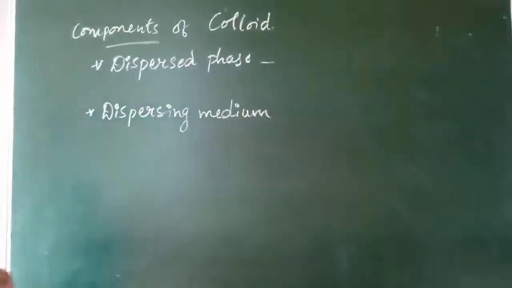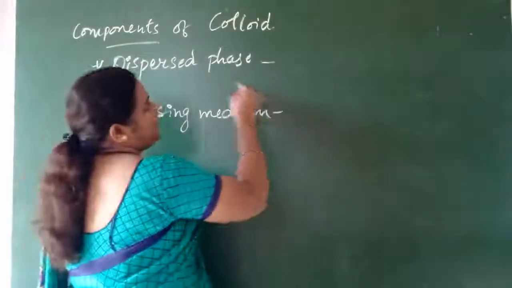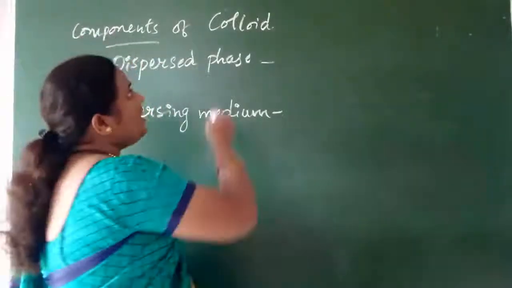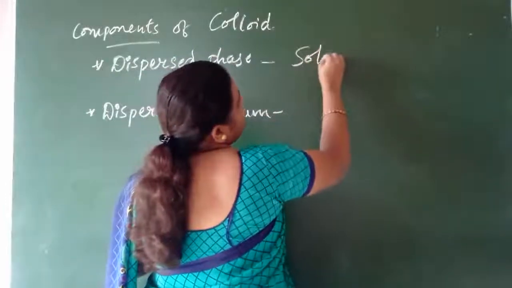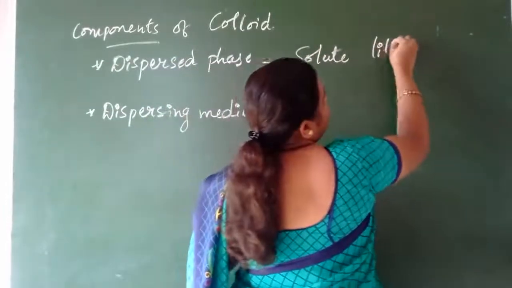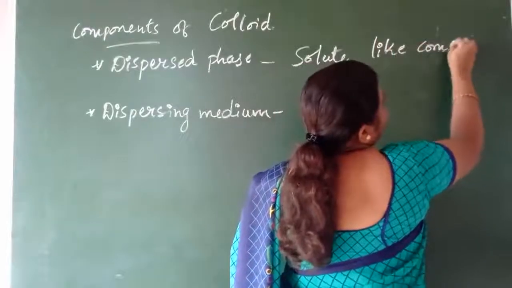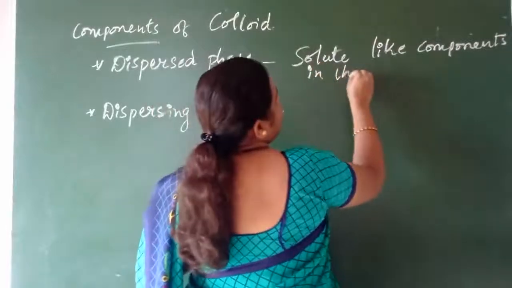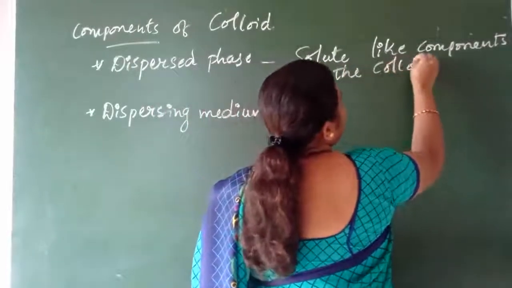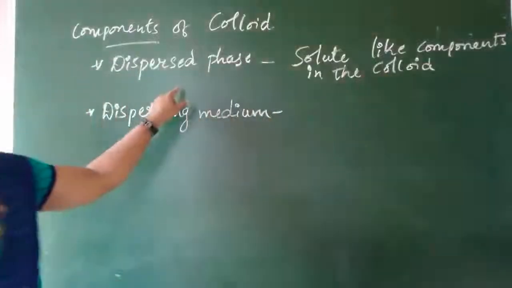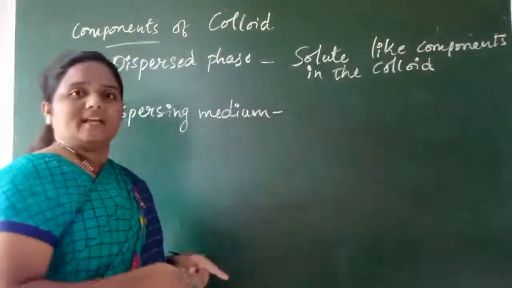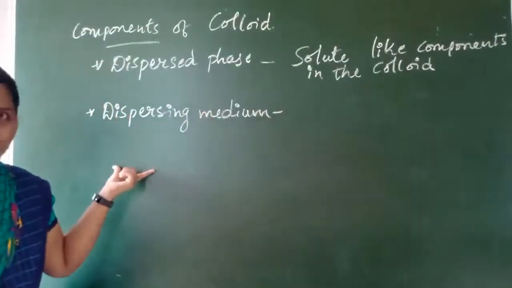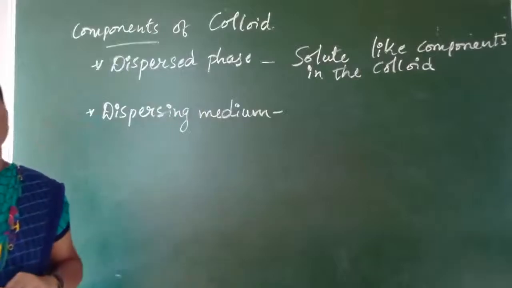So children, what are this dispersed phase and dispersing medium? A dispersed phase is nothing but the solute-like components in the colloid. Generally we call it the dispersed phase. Whereas the dispersing medium is the one in which the dispersed phase is going to dissolve. Then it is called a dispersing medium.